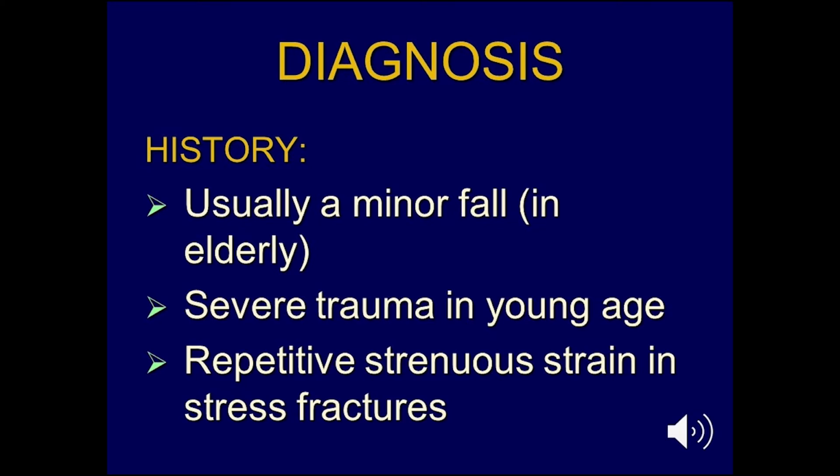Now, to diagnose such important fractures, you have to go systematically, starting with a proper history. The majority of these cases are fractures of the elderly. So you usually have a minor fall history, like just a slip or catching the edge of the carpet, or on the contrary, if it's at a young age, it's quite a severe trauma, probably a road traffic accident or severe polytrauma. Or you might not have a history of trauma at all, so you have to ask about repetitive strenuous strain in stress fractures.